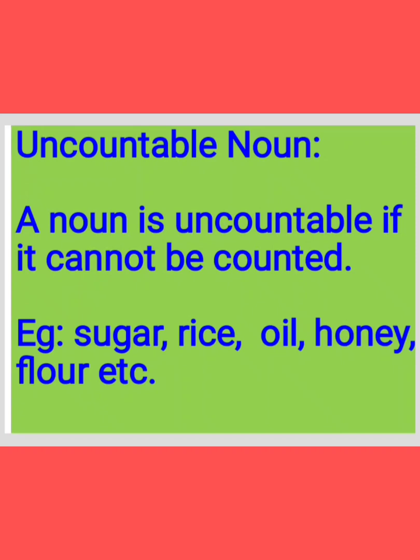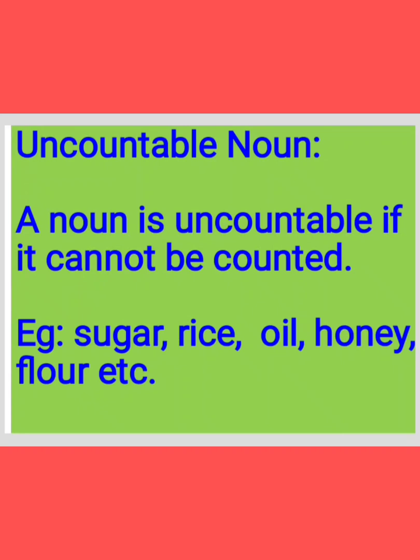Now see, children, uncountable noun. Countable means it is very easy to count. Uncountable means we can't count them. A noun is uncountable if it cannot be counted. It means it's not possible to count.